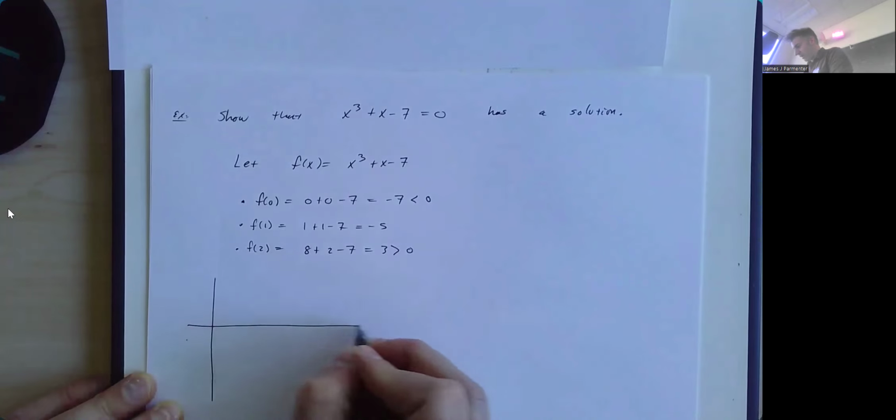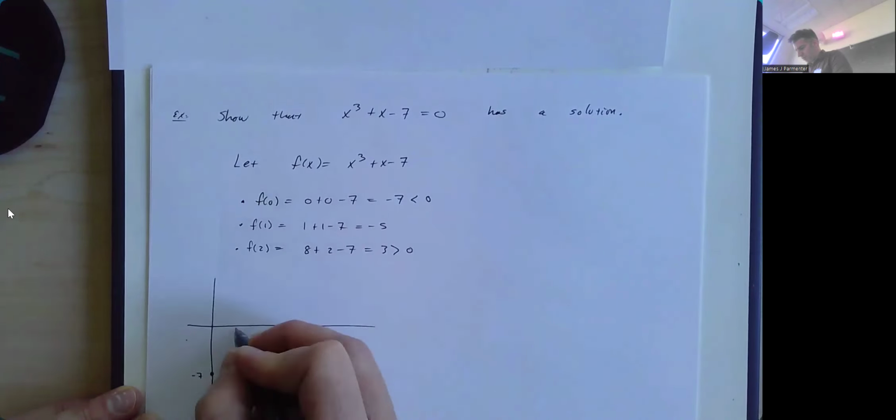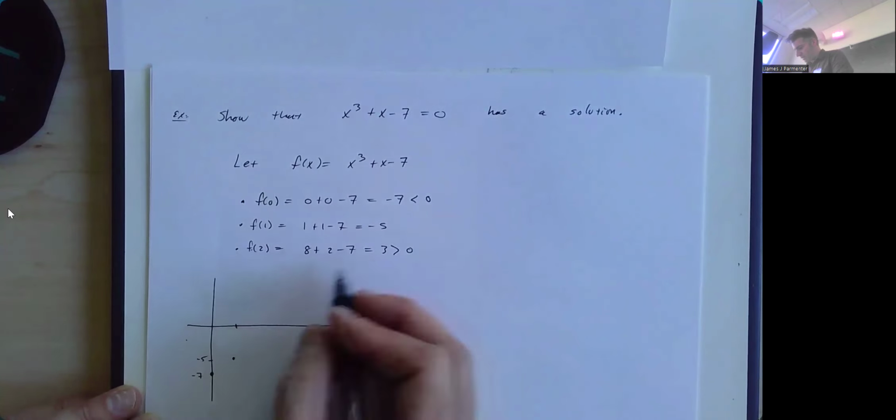Great. So here's what I would point out. Graphically, I could actually plot these points. f of 0 is negative 7. f of 1 is negative 5. And f of 2 is positive 3.